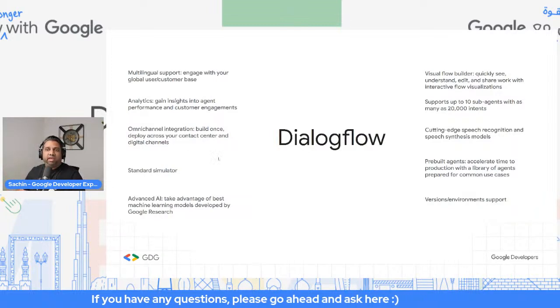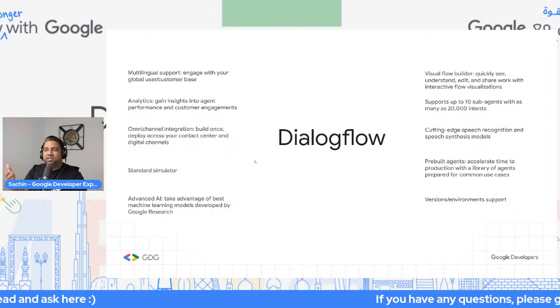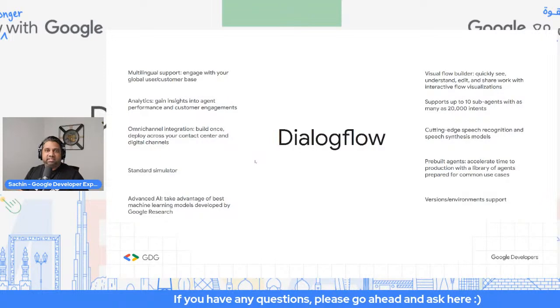Okay, and then you have a simulator to understand, without directly pushing it to the environment, how well the agent is responding to certain conversational queries.